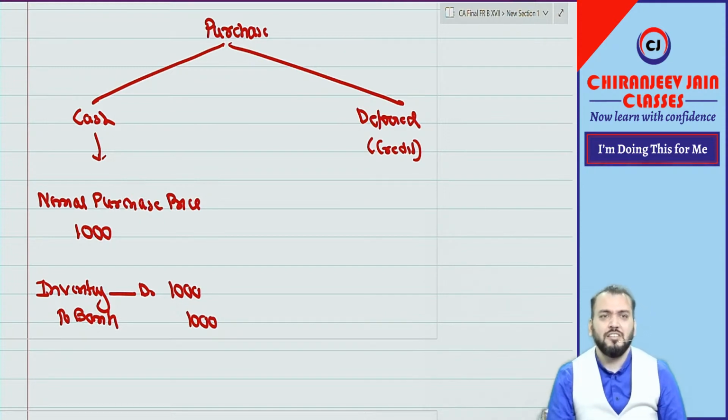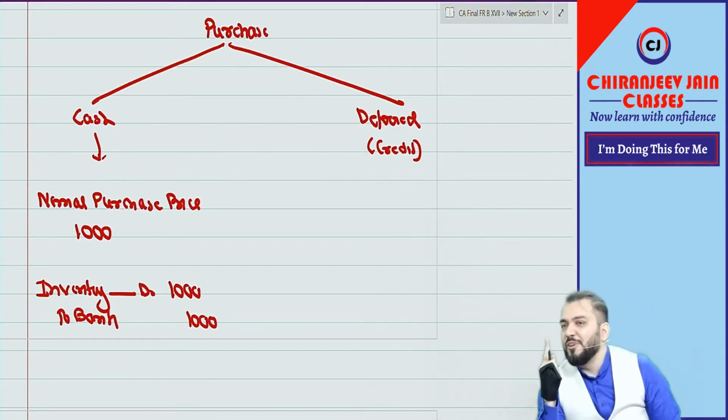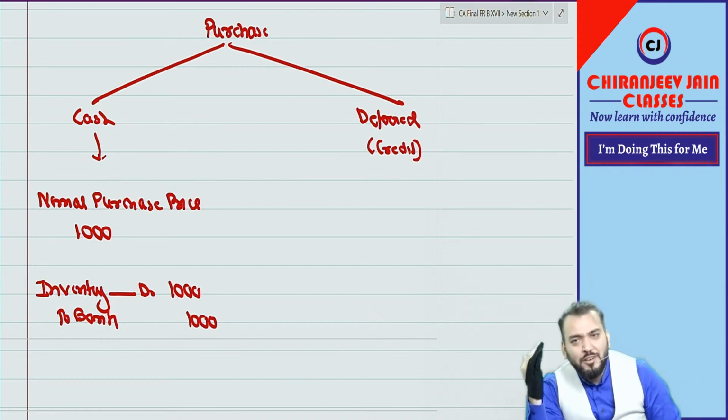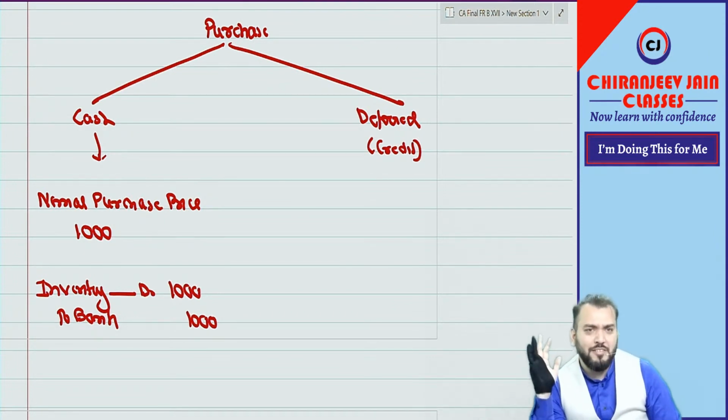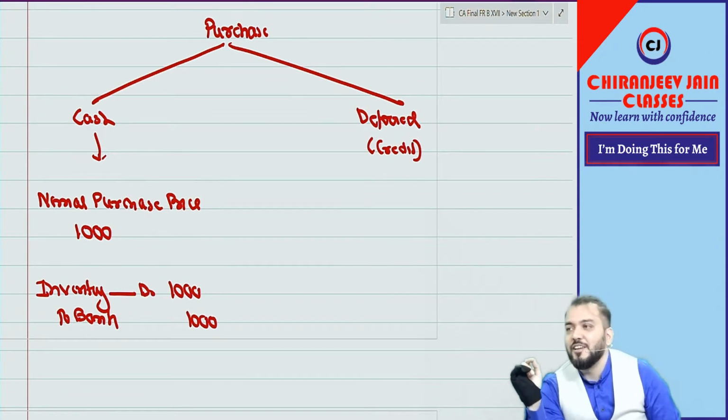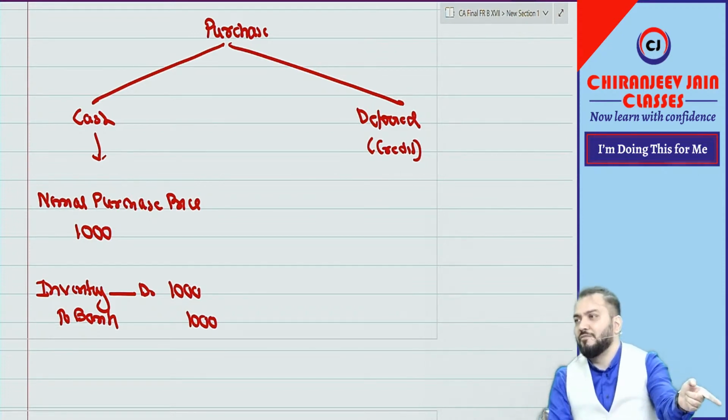Okay, I am giving you 1 day. Ask anywhere you can. Search the entire Google and give me the correct definition of real account. Then I will come to purchase account.